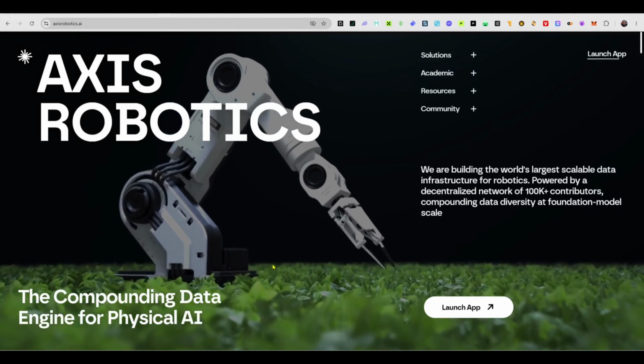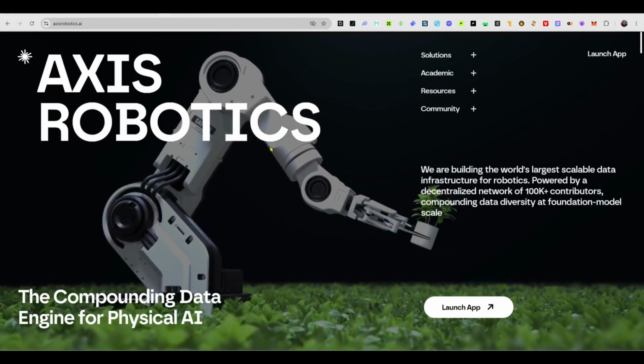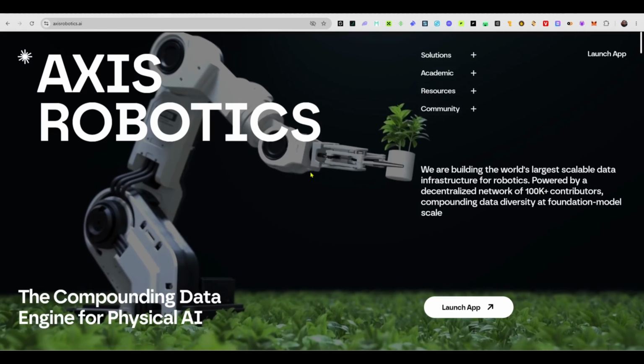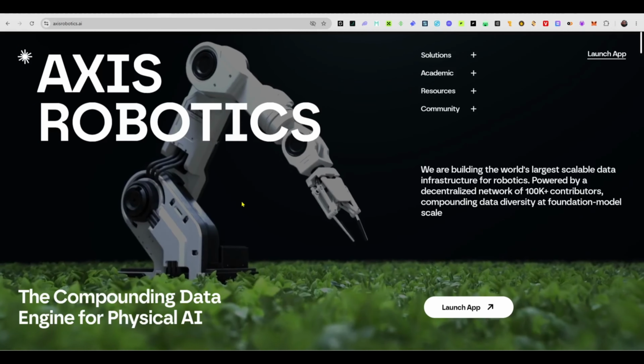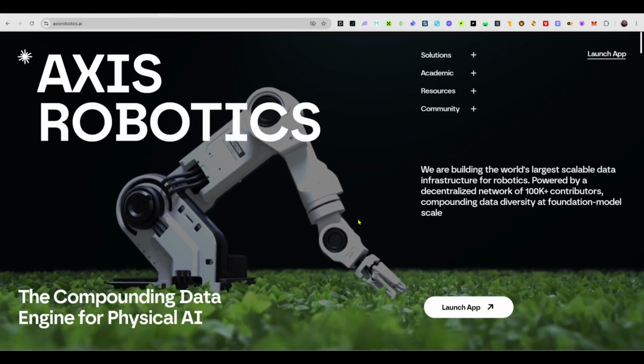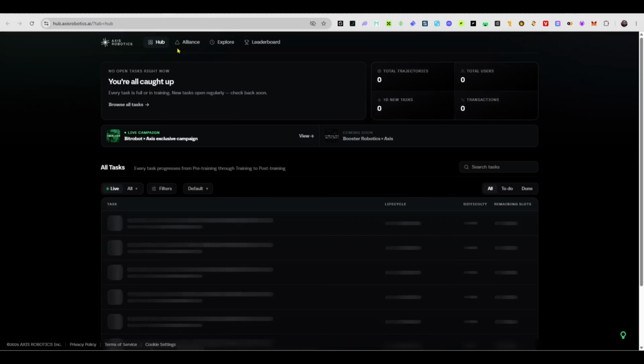Now, you're going to find a referral link in the description box of the video, and that will bring you to the homepage like this. And this is the robot that our job is to train how to identify objects, how to pick up objects, how to complete tasks. So we're going to click on the launch app and that will bring us into the hub. And our goal is to complete different kinds of tasks with different kinds of difficulty levels.